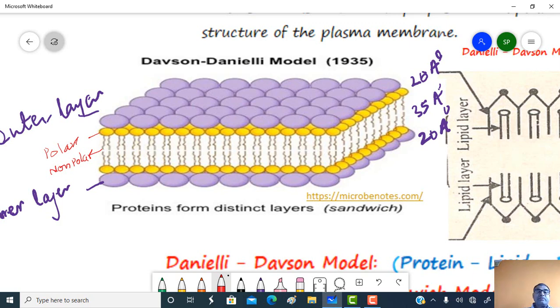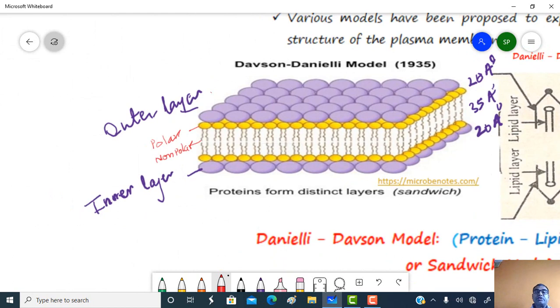This is the outer layer of protein, which is about 20 angstrom in thickness. This one acts as the inner layer, which is again 20 angstrom in thickness, and in between these protein layers are the lipids. This lipid layer is again divided into a 2-layered structure.